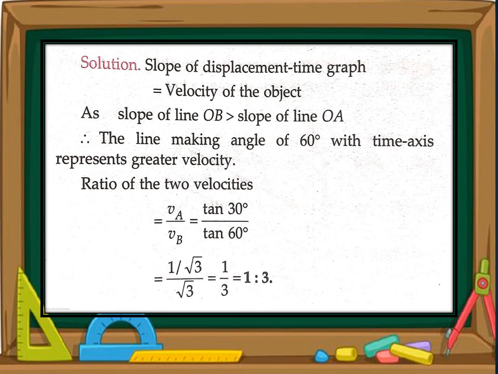And the ratio of their velocities, VA divided by VB, is equal to the ratio of their slopes. The slope of line OA is tangent 30 and the slope of line OB is tangent 60. Putting in the values of tangent 30 and tangent 60, we get VA : VB equal to 1 : 3. Hence this is the ratio of the velocities of these two lines.